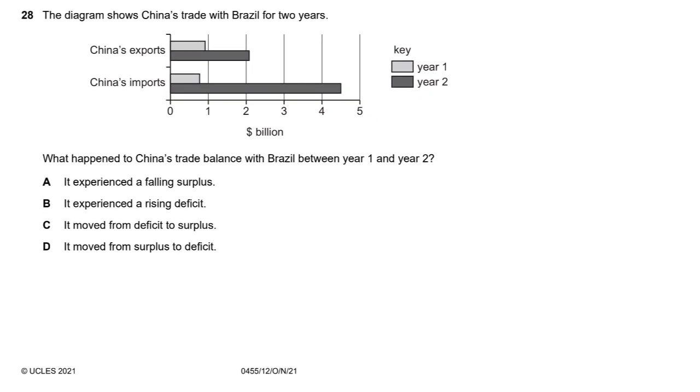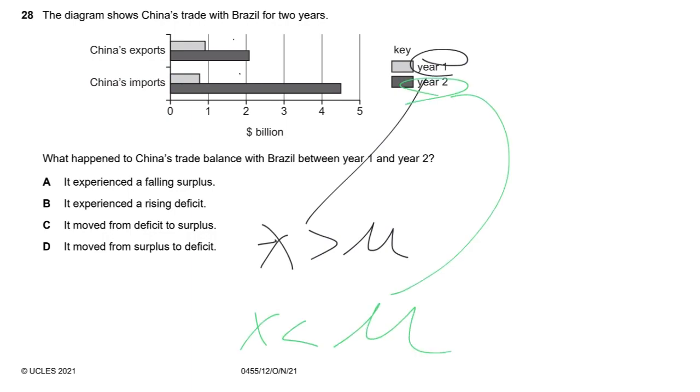In this question, you can see that the diagram shows the Chinese trade with Brazil. The graph has two years, year one and year two, with import and export. So what happened to the trade balance? For year one, export is larger than import. But for year two, the export is less than import.